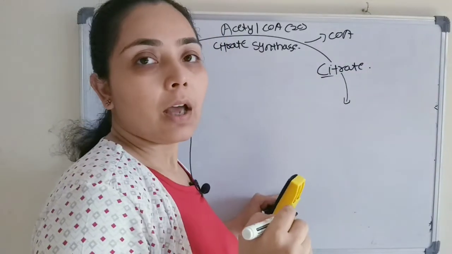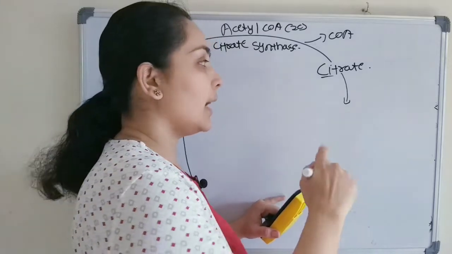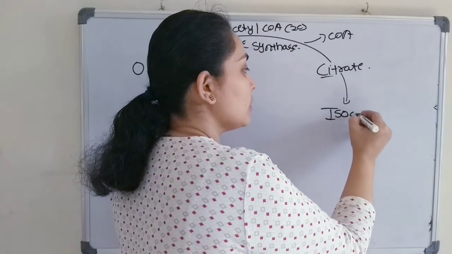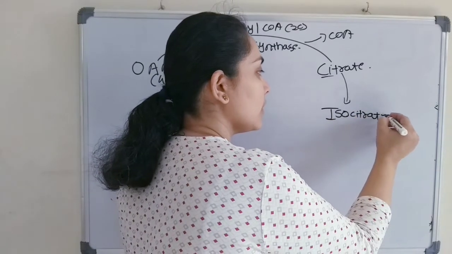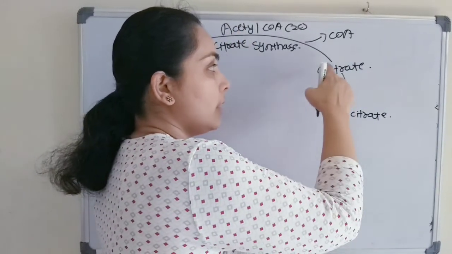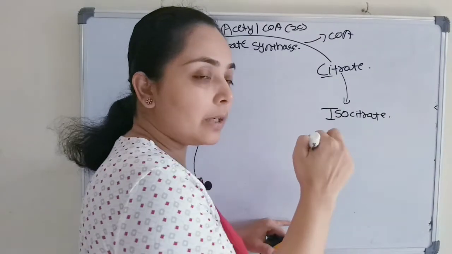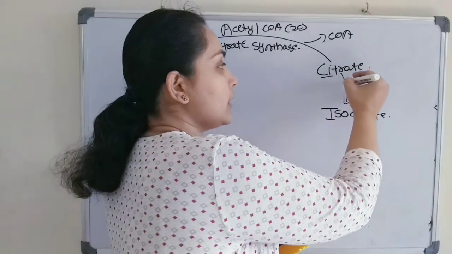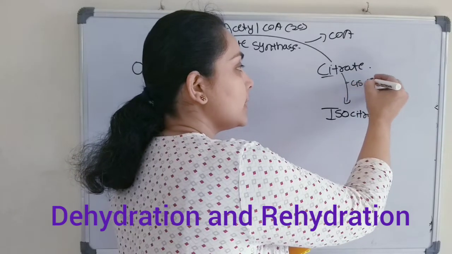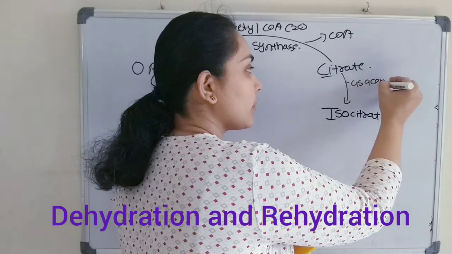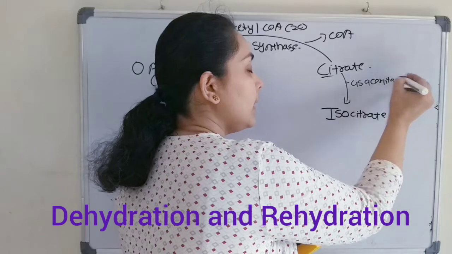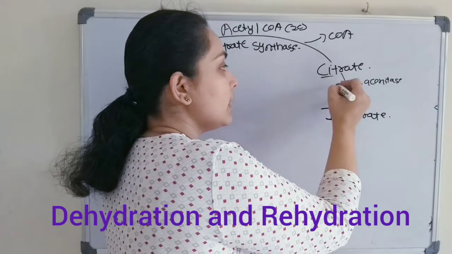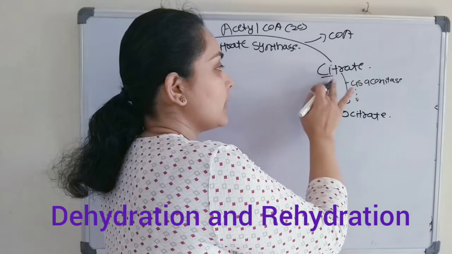Then there is an isomerization. Citrate will convert to isocitrate. Actually it is a two-step reaction, where citrate will first convert to cis-aconitate, and then this cis-aconitate will convert to isocitrate. Two steps are involved here.